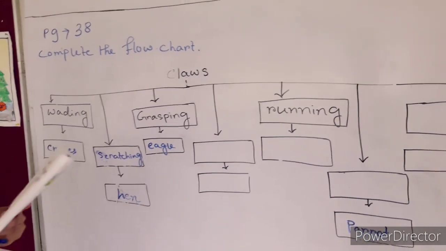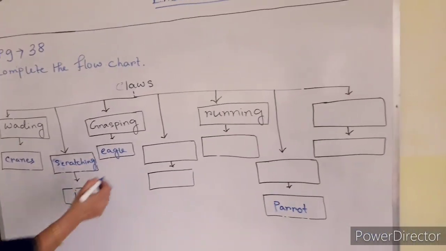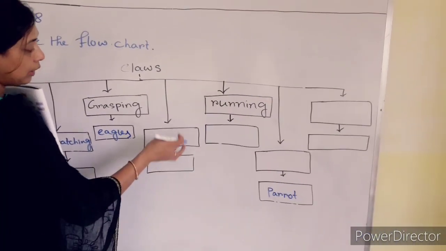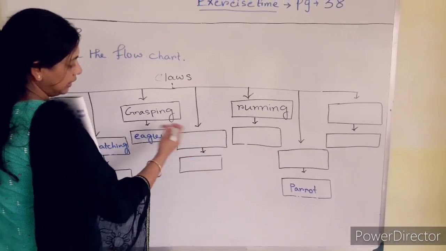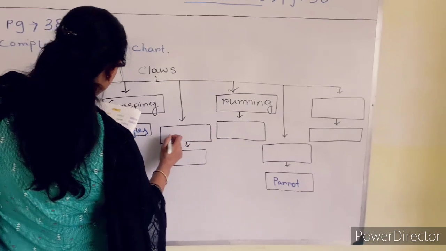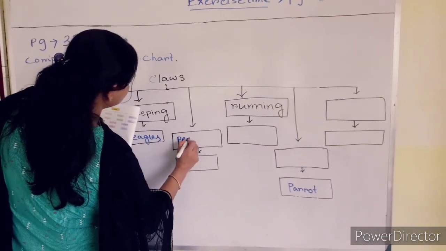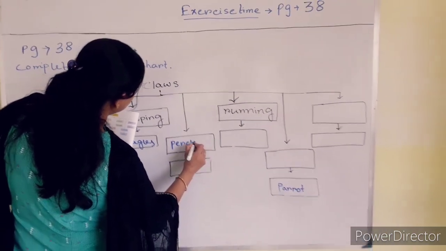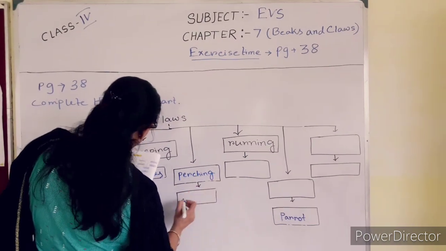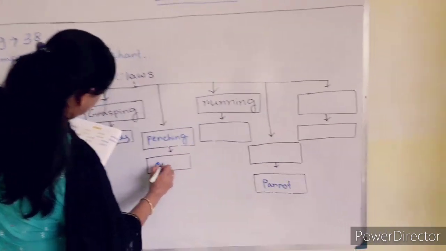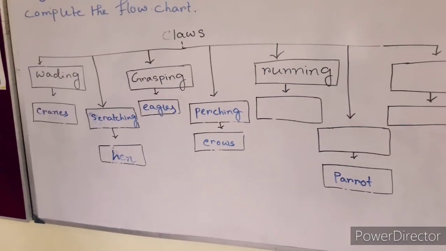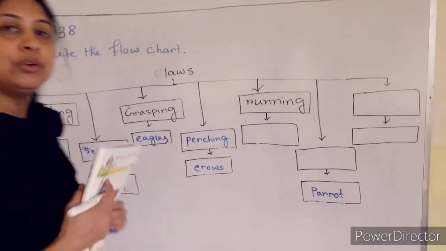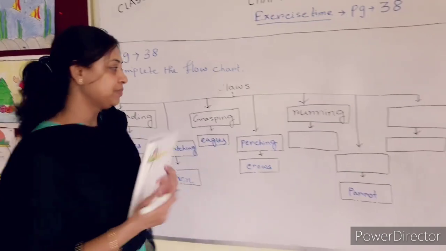Now perching. You have to write the name of the types of claws or birds, or you have to give an example. So perching, example, crows. Running bird. All of you know that a running bird is the ostrich.